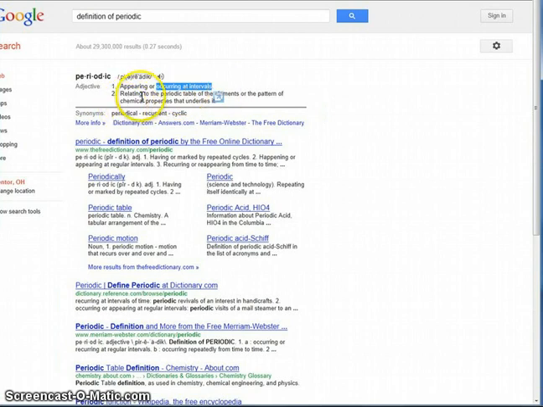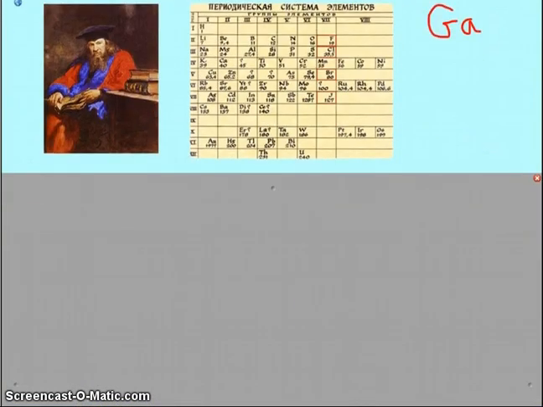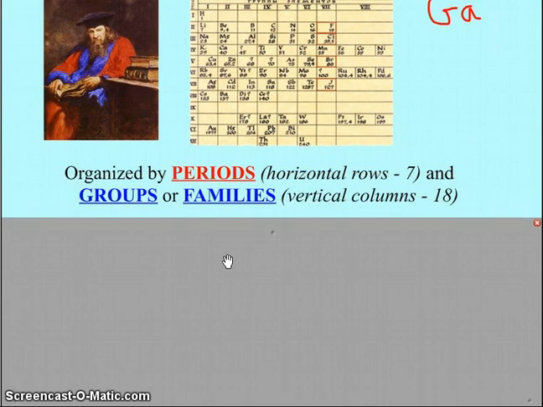Relating to the periodic table, it's the pattern of chemical properties. The reason it's called the periodic table is because we see this repeating pattern throughout the periods.